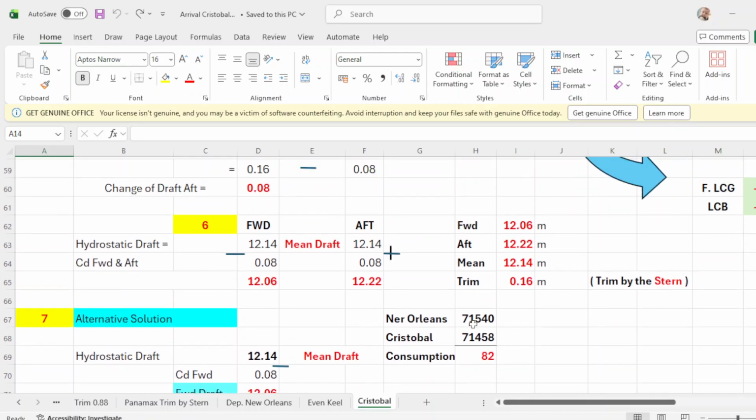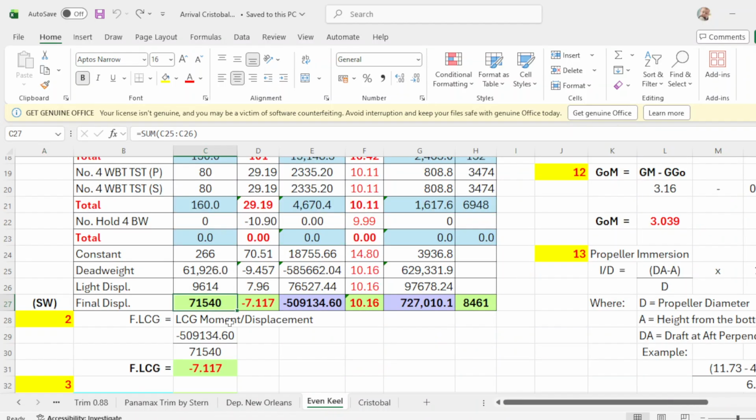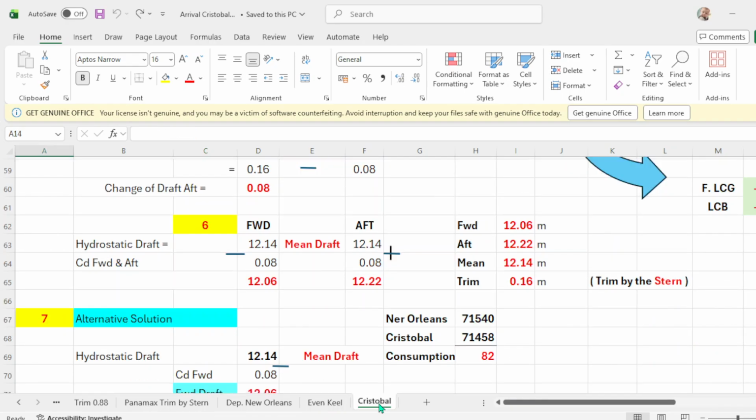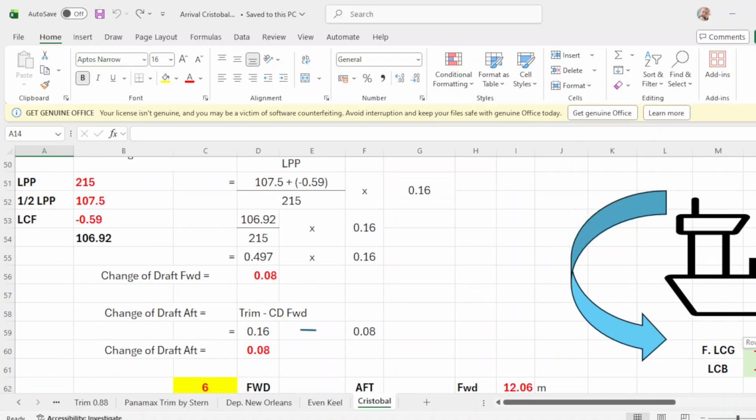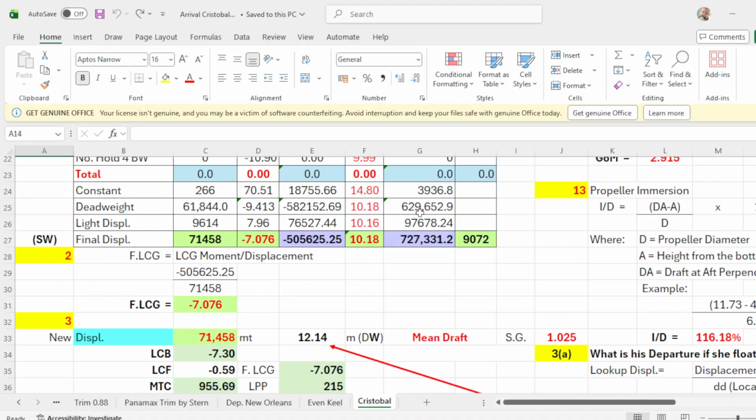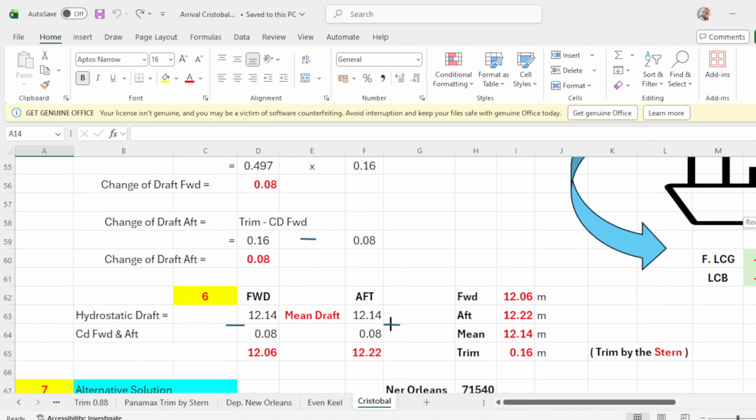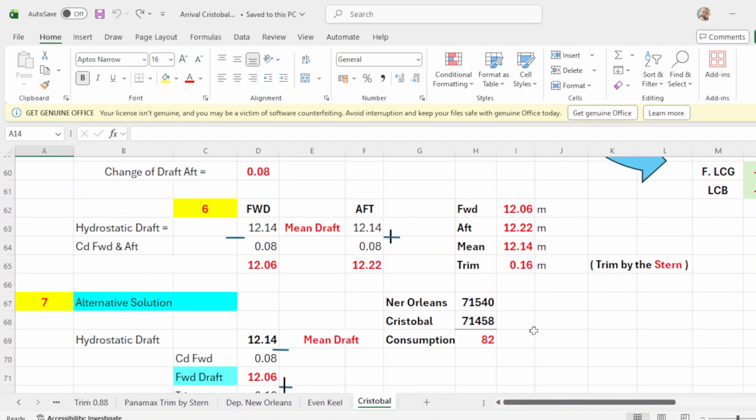So there's a consumption during the entire voyage from New Orleans to Cristobal of 82 metric tons.